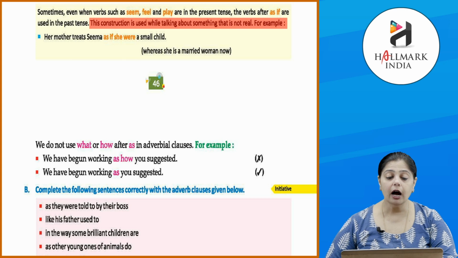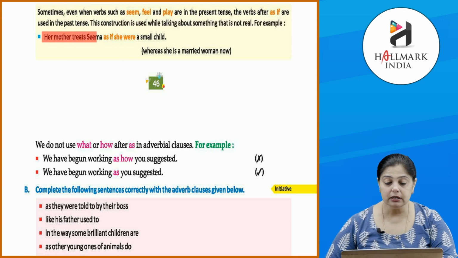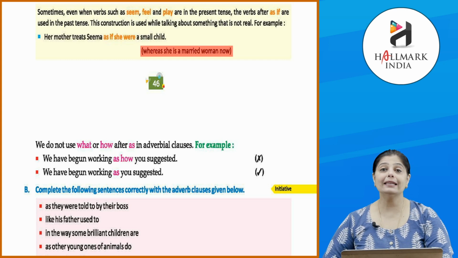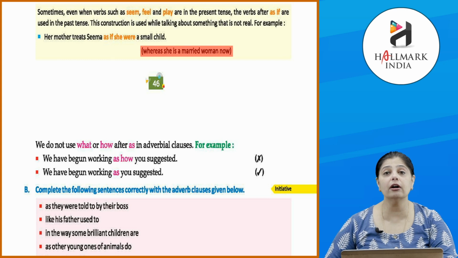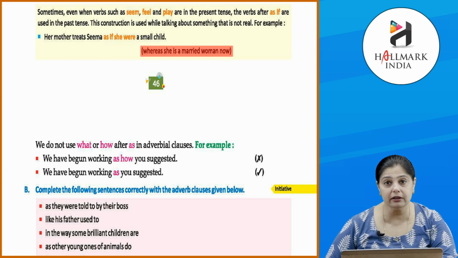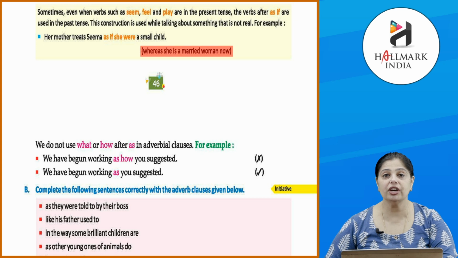For example, her mother treats Seema as if she were a small child. So whereas she is a married woman now. So ये real नहीं है, but it is just a feeling that a mother has, that for a mother her child is always small. So that is why she treats her like a small child only, even if that child of hers is now married.